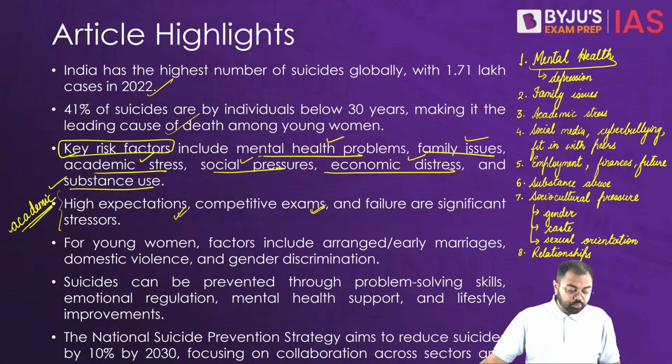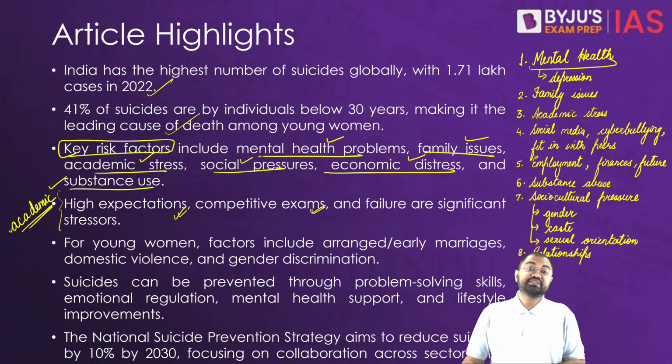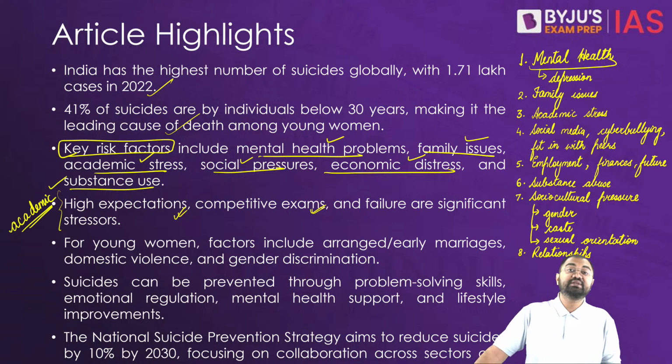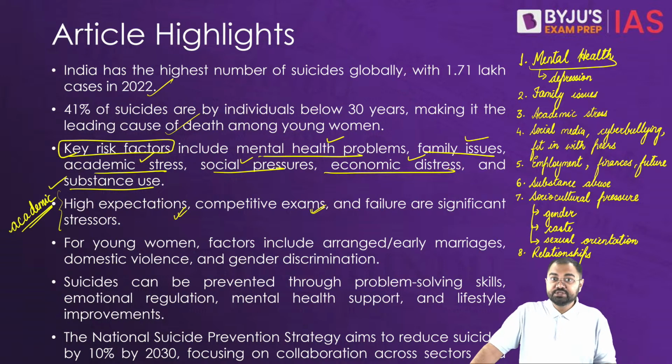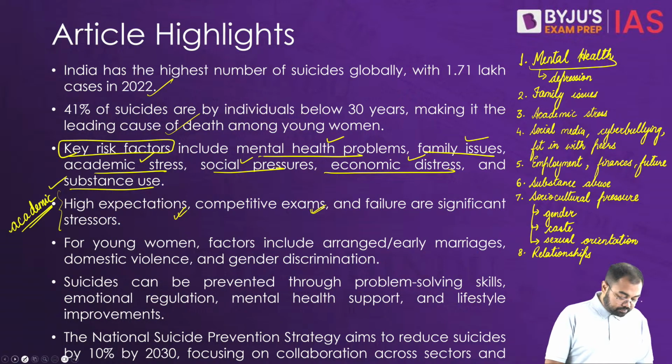Now, when we look at what can be done, what are the ways in which we can try and solve these issues? First, enhance mental health services: increase the accessibility of mental health services and improve access across urban and rural areas, and that can help. At the same time, increase the number of trained mental health professionals and integrate mental health care into the primary health care services as well. All these things can be very important from the perspective of prevention of these cases.